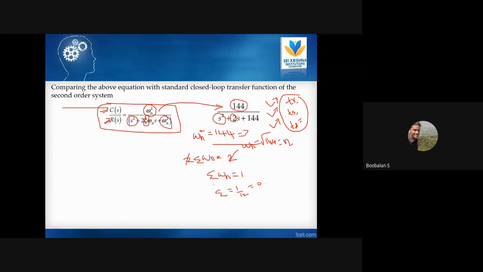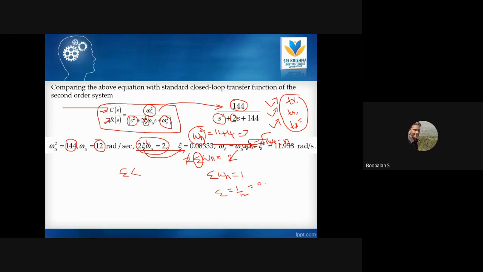So by comparing these two equations, we can definitely find out omega n and epsilon. This is the very first step in solving our time domain specifications, right? I could easily understand that omega n is 12 because we are just comparing 144, and 2 epsilon omega n is 2. Then just replace the omega n value. Already we found 12, substitute omega n value 12 over here, and you can easily find epsilon 0.08. So 0.08 is definitely less than 1.